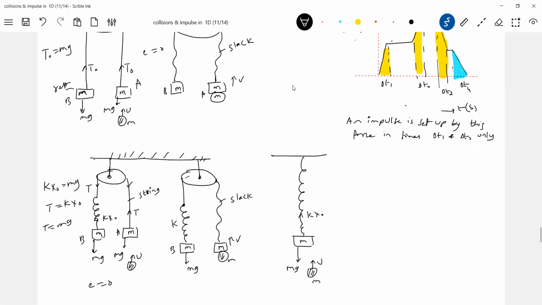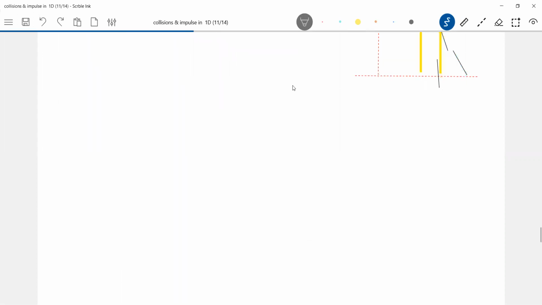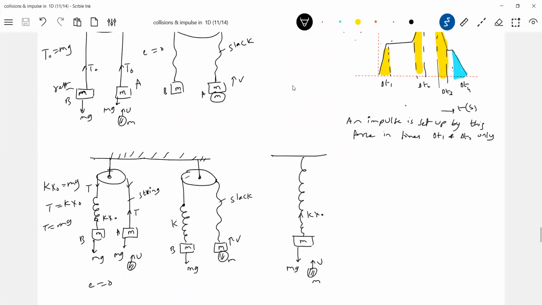In the same situation, one end of the spring is connected to the block, the other end is connected to the string here. So the string will become slack. So the energy in the spring will vanish. We discussed even the numerical also. String is cut, there we have discussed this.